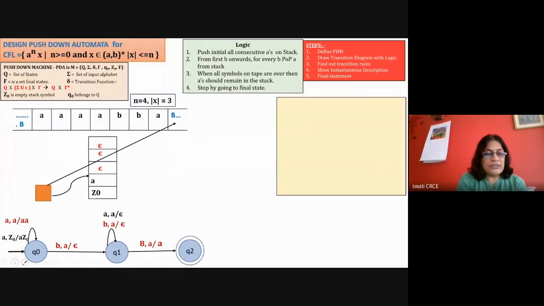Okay, so the initial state can also be the final state in this case. So we need to show that also. Now I think in my animation it will appear afterwards. Let's see how to write the transition rules.